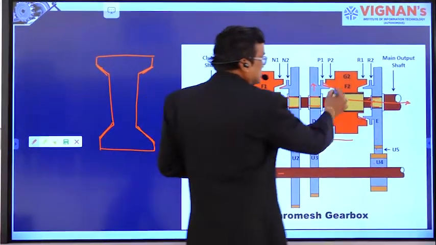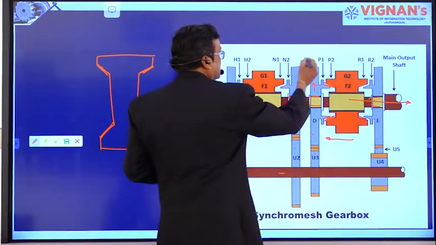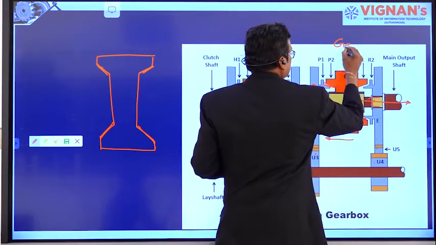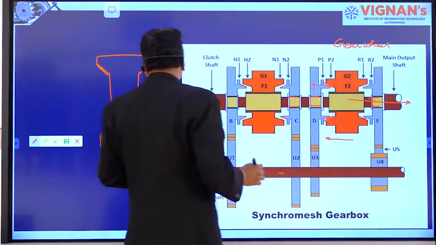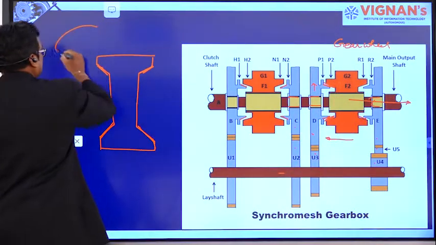Here the use of this G2 means, that is gear wheel. G2 means gear wheel. The shape of the gear wheel is like this.